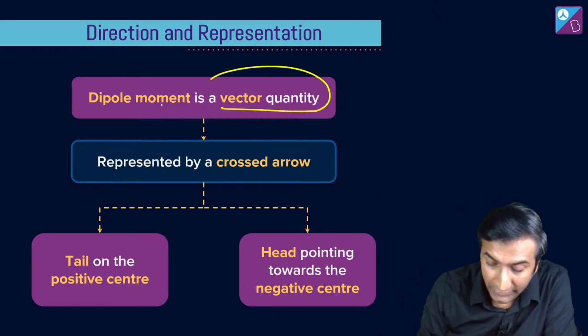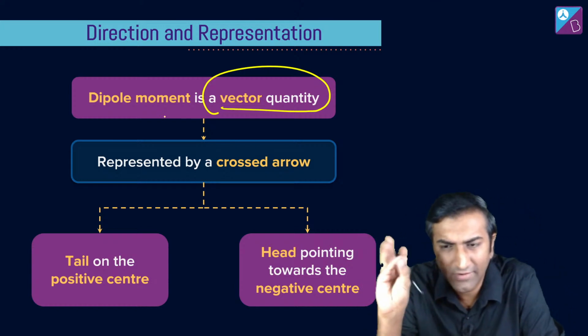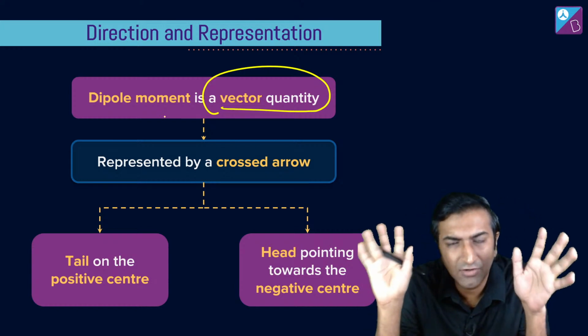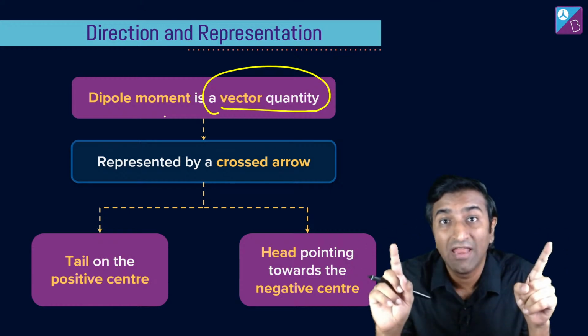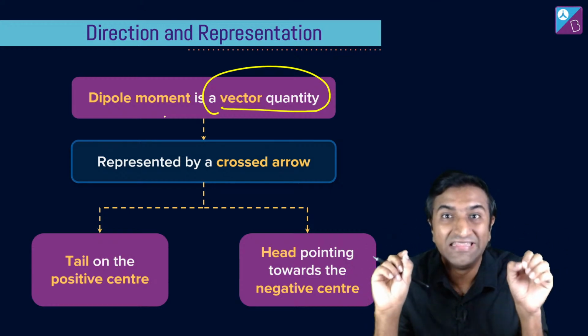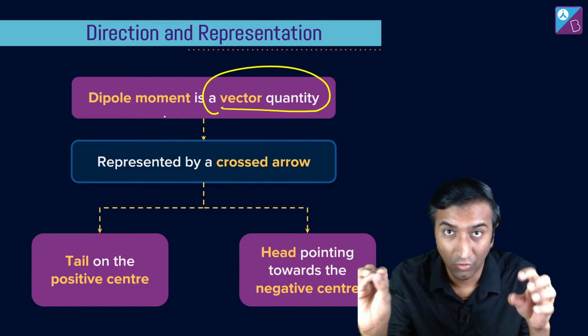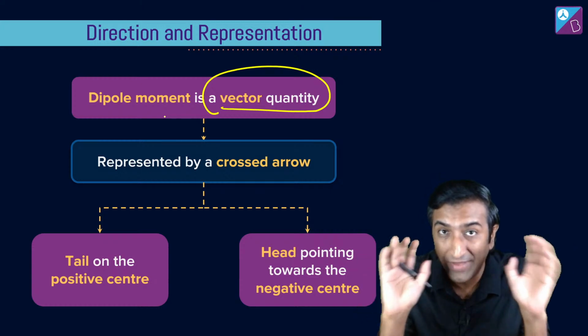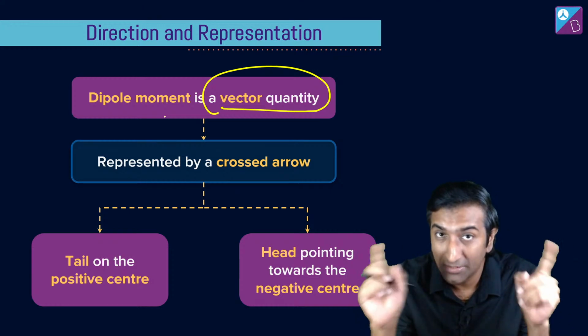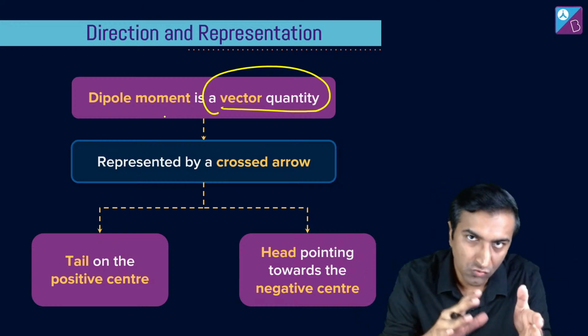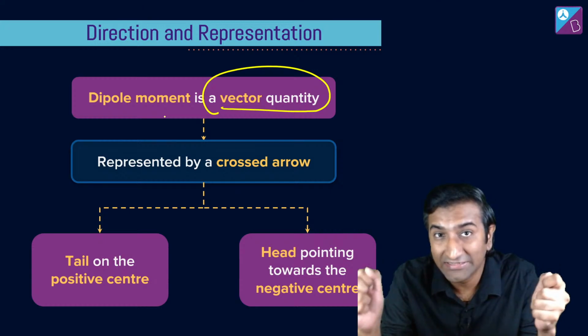This is a vector quantity. थोड़ा सा physics याद है? Do you guys follow this? Yeah, vector quantity क्या मतलब होता है? मतलब it has direction and it has magnitude. This is what you need to know to understand dipole moments. Okay, कुछ value होगी. That the value depends on Q, the charge, and the distance D.